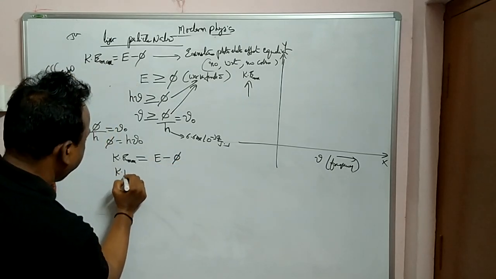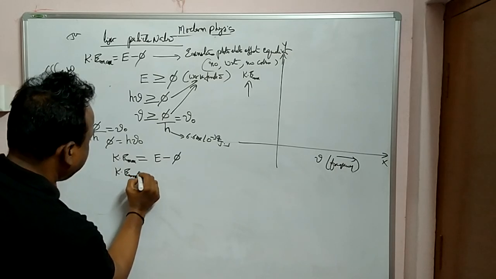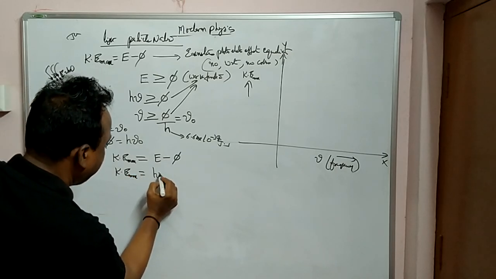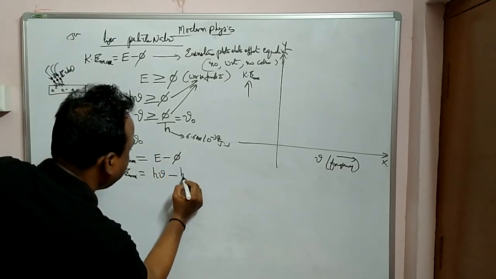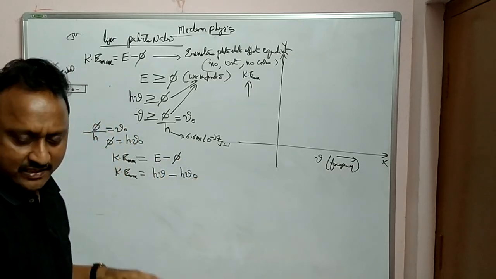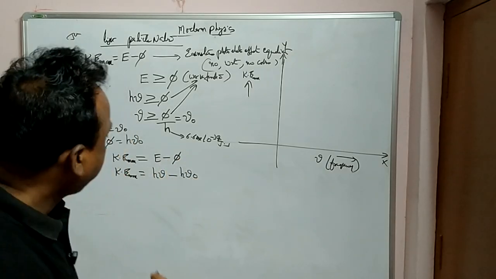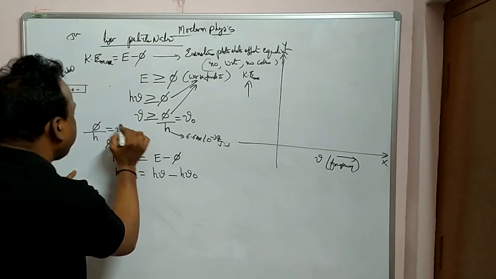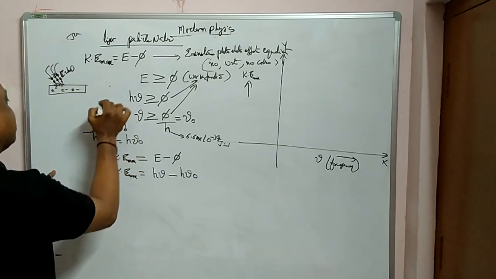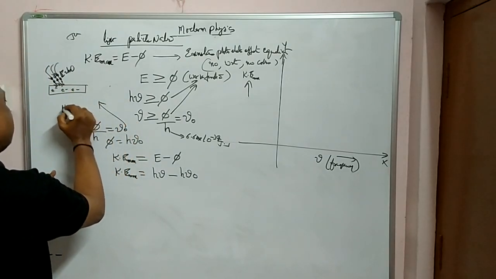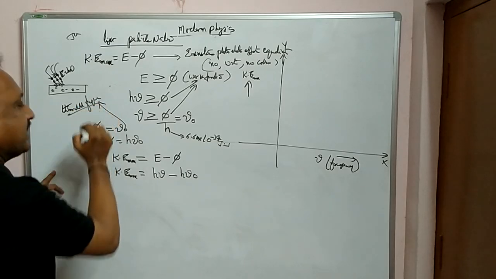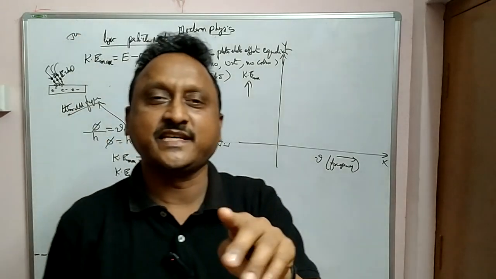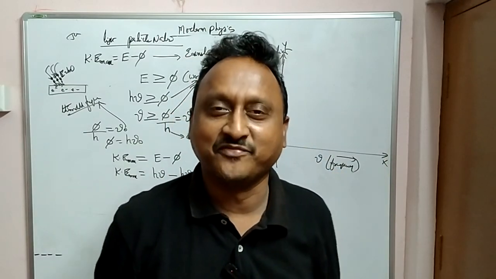So from this what happens? Ke max is equal to E, which is h nu, minus phi, which from the equation is h nu naught. Now if you observe carefully, this nu naught is called the threshold frequency. That means below that frequency electrons will not be emitted from the surface.